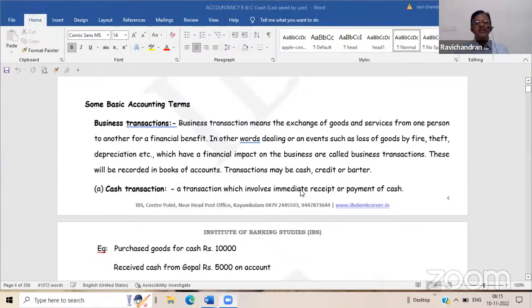In other words, an event such as loss of goods by fire, theft, or depreciation also has a certain financial impact in the business. So wherever it is quantified in the form of money, with financial implication, then we can say that particular transaction is a business transaction.